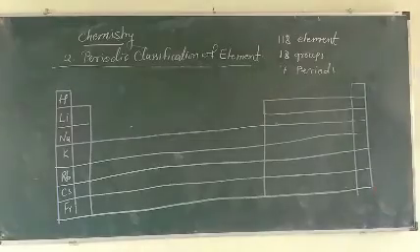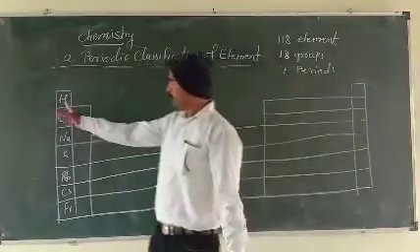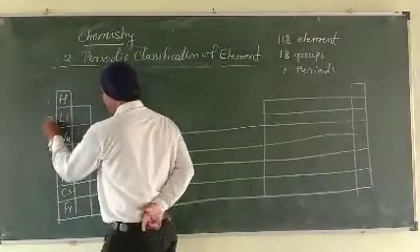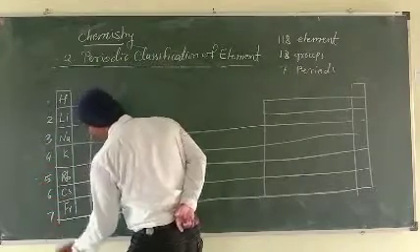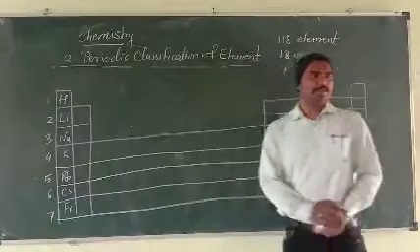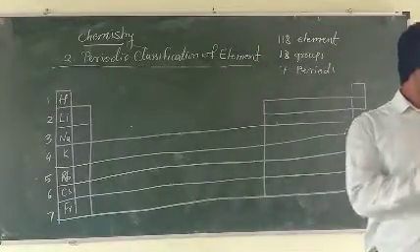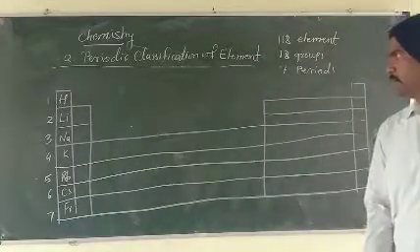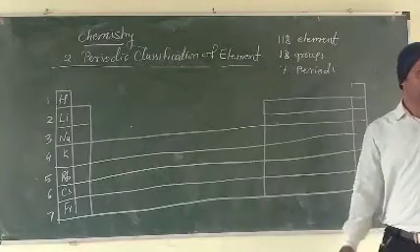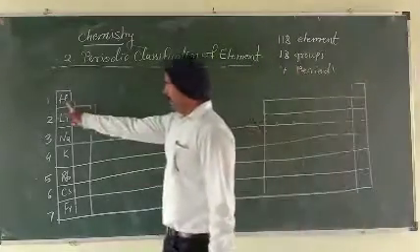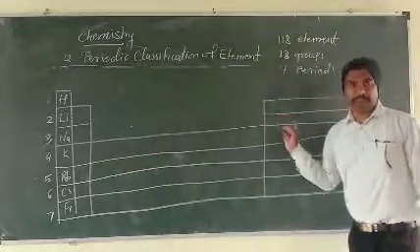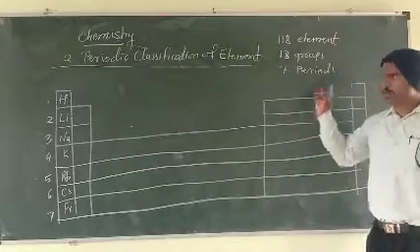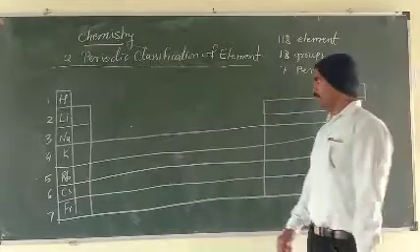How many periods are given here? First, second, third, fourth, fifth, sixth, and seventh periods. Can anyone tell me what the periods are? Horizontal rows present in the periodic table are called periods. Now write down.